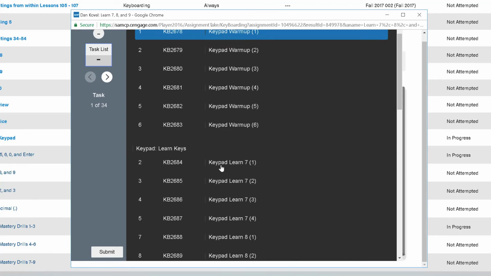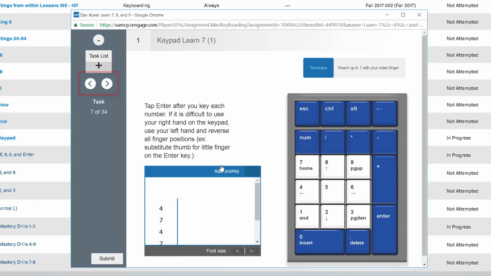Clicking on any task will bring you directly to that task, or you can use the arrow buttons to navigate through the content by going forward or back one task. Many tasks will have a technique tip at the top right that gives you tips on the best way to approach the drill. Follow the instructions provided, and you will receive feedback on your performance.